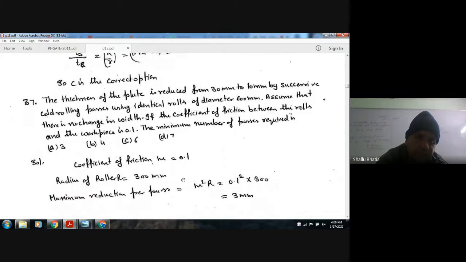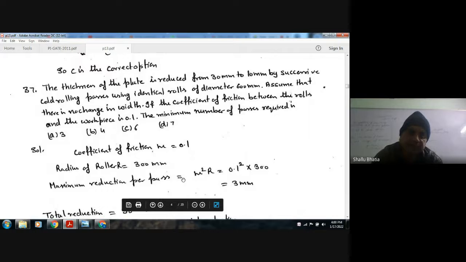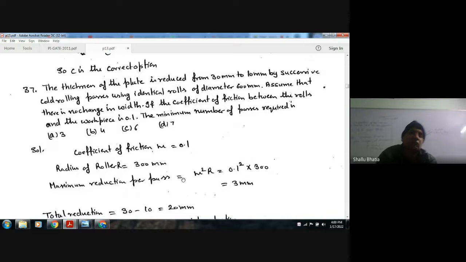Next, the thickness of the plate is reduced from 30 mm to 10 mm by successive cold rolling passes using identical rolls of diameter 600 mm. Assume that there is no change in width and the coefficient of friction between the rolls and the workpiece is 0.1. The minimum number of passes required is?